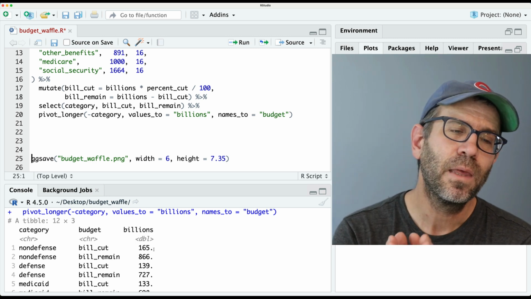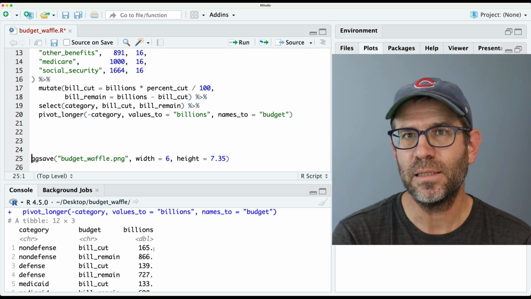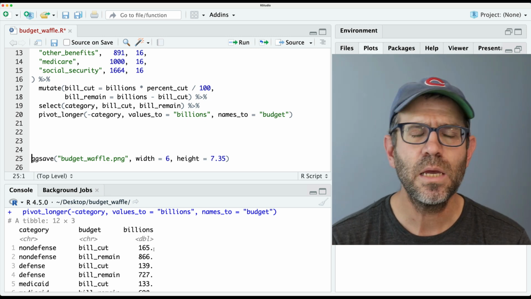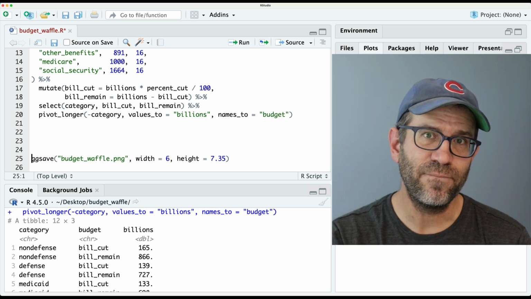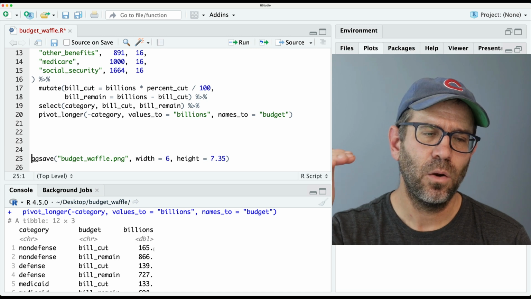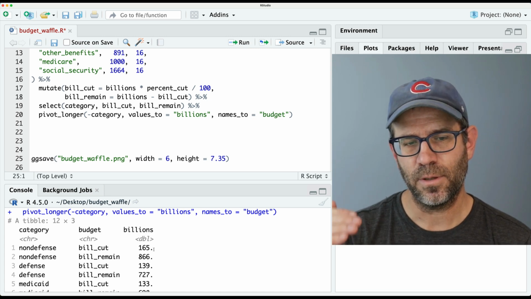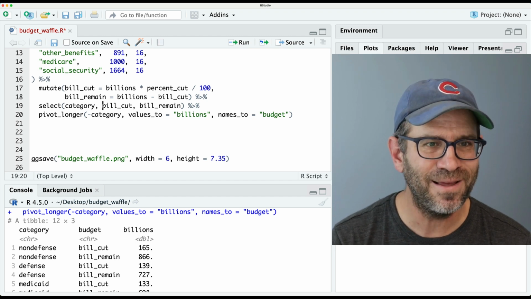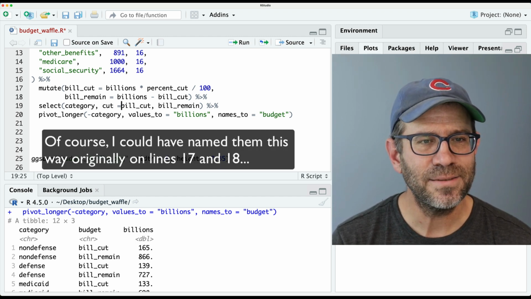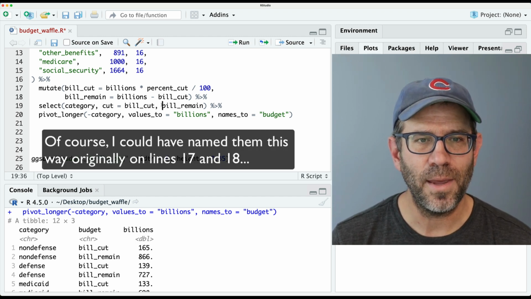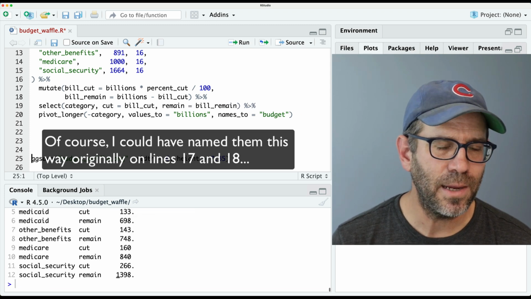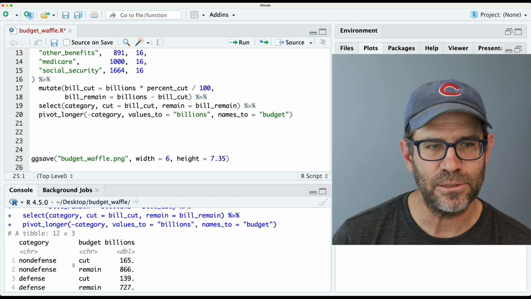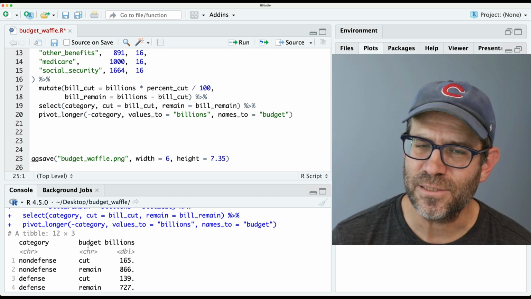And so what I'm thinking is that I will facet on the category, right? So each panel within the plot will be a different category. And then I will change the fill color based on what it is in the budget, whether it's bill_cut or bill_remain. And you know what? I'm going to go ahead and make this simple. I'll say cut equals bill_cut and remain equals bill_remain. And that's just going to make that column a little bit simpler and easier to read. Anyway, naming things is hard, right?